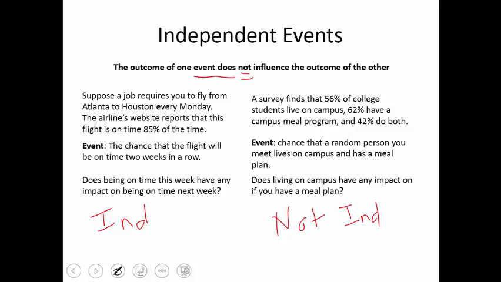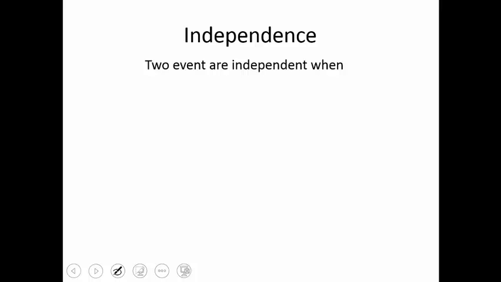Now, just as a chance to review very quickly, the fact that we have a 42% do both, this would tell us that these things are not disjoint or not mutually exclusive. But again, that's not the exact same thing as independence. And I'm going to point that out here in just a minute. So two events are independent, however.